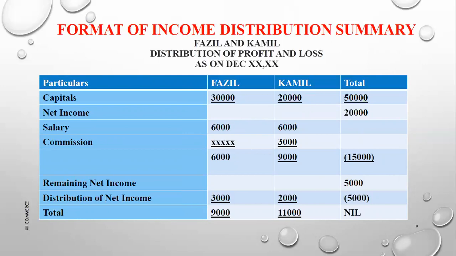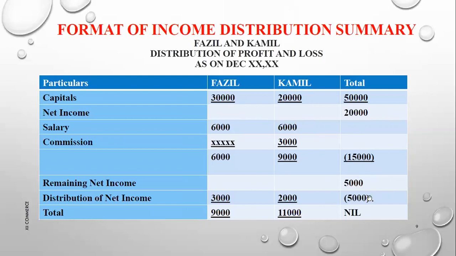Salary for the two partners should be 6,000 and 6,000 per year, as they have mentioned. Commission is only for Mr. Kamil, so I write down 3,000 for Kamil. No commission for Fazil, so I put a cross over here. Then I apply the vertical calculation: 6,000 plus 0 is 6,000, 6,000 plus 3,000 is 9,000. Then the horizontal calculation: 6,000 plus 9,000 is 15,000. Then 20,000 minus 15,000 gives the remaining net income, and this 5,000 is your remaining net income.